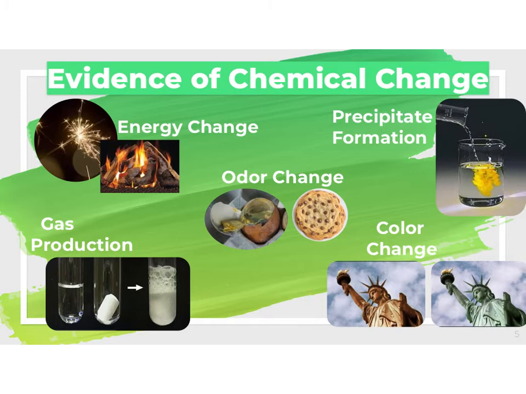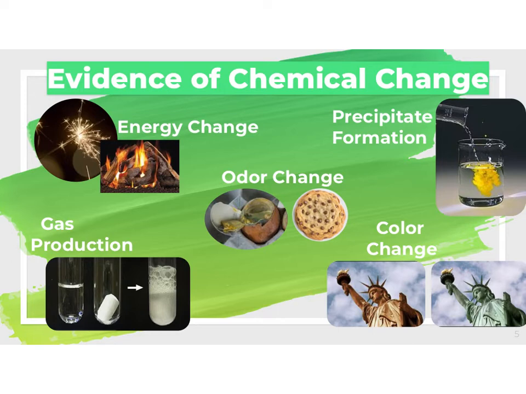Another one would be chocolate chip cookies. So the cookies don't smell as delicious when they are just raw cookie dough. However, when they are in the oven and they are cooking and baking, they're undergoing chemical change, and we can smell the change in composition of that cookie.